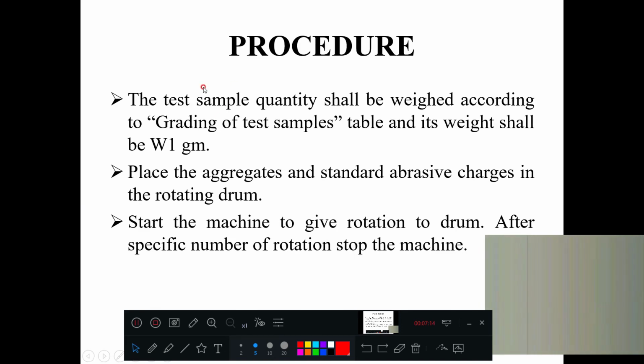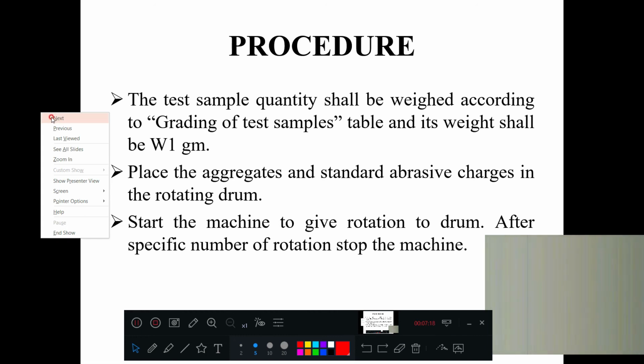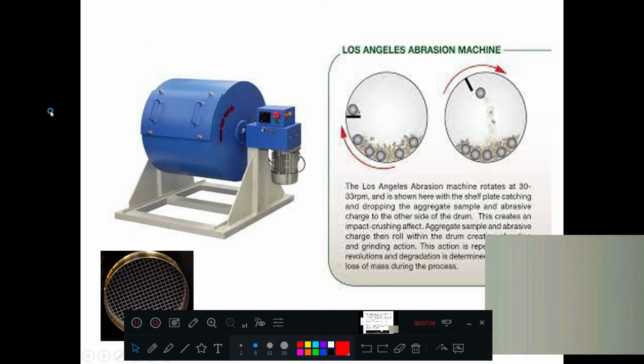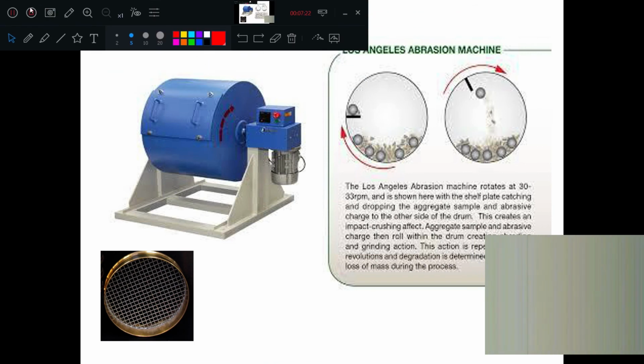Okay, now you forget about this. I will go to the diagram first, then I will come to this one, okay, you understand. This is the setup of the Los Angeles abrasion test. You understand this one? This is a rotating drum, no? This can be rotated. Yes, this is called the Los Angeles abrasion test.